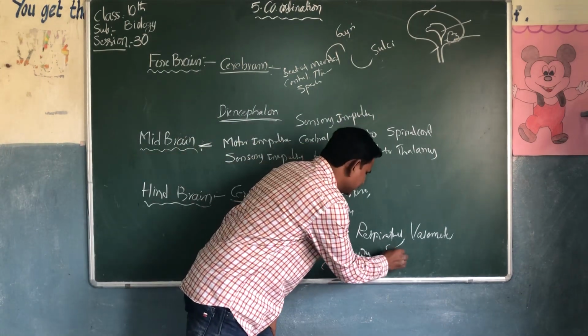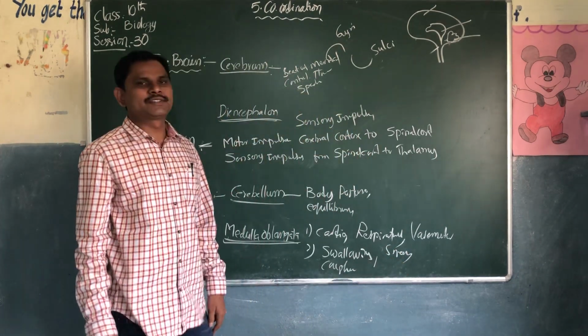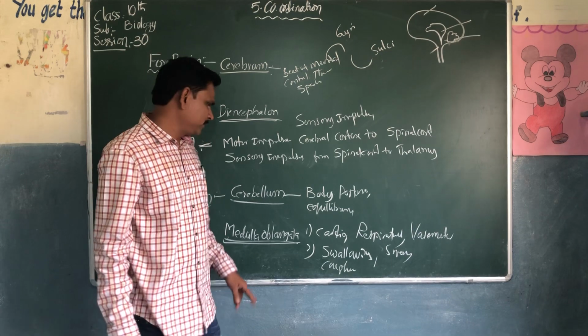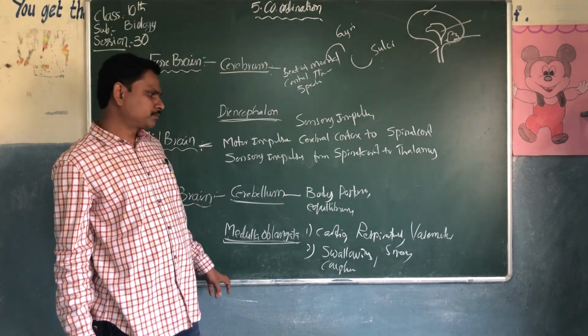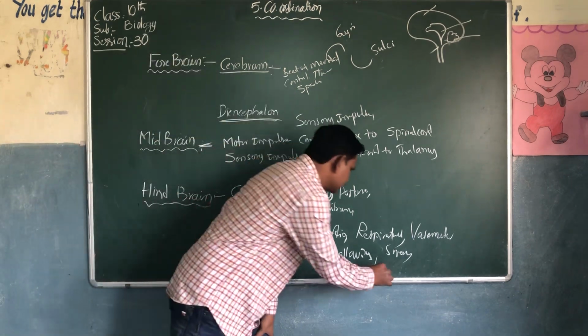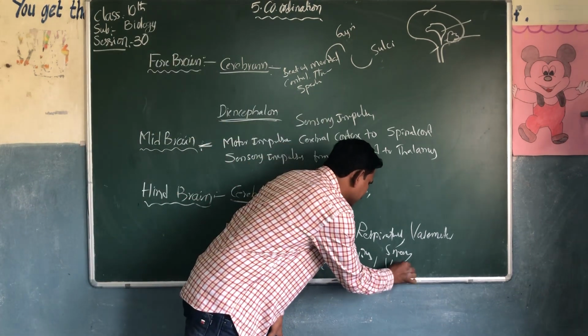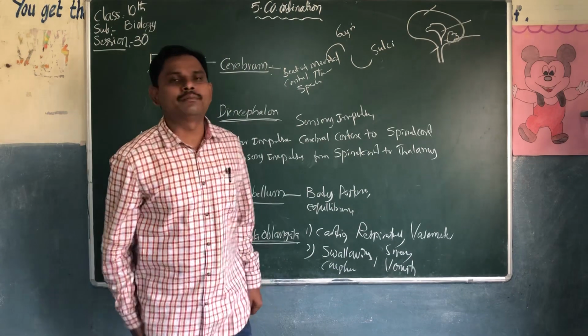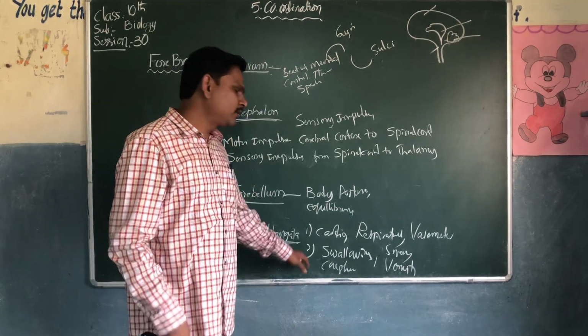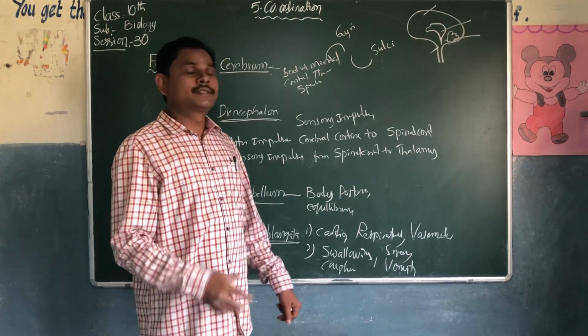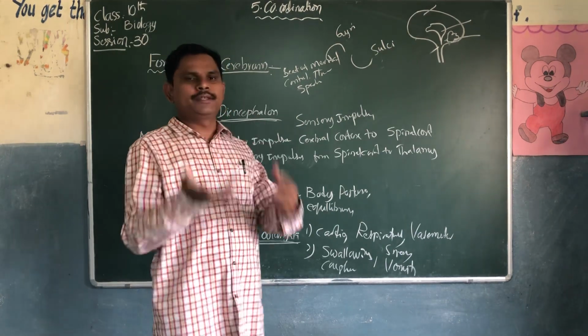Sneezing is also involuntary, you cannot stop it. And the last one is vomiting. All of these are from the mouth: swallowing, coughing, sneezing, vomiting.